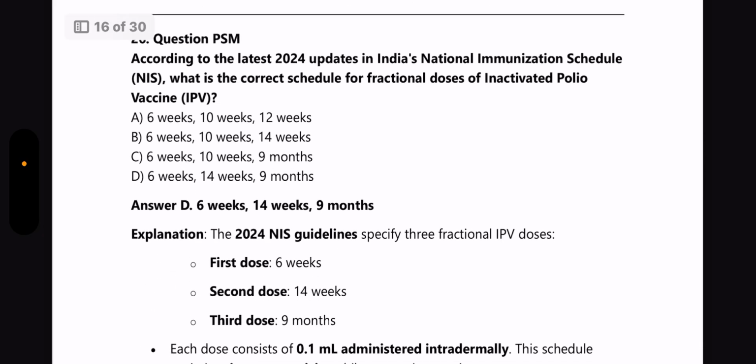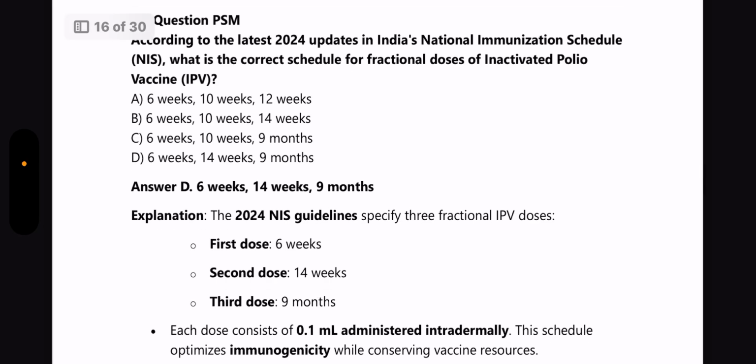Next question is from PSM. According to the latest 2024 updates in India's National Immunization Schedule, what is the correct schedule for fractional doses of inactivated polio vaccine? Answer is 6 weeks, 14 weeks, and 9 months.